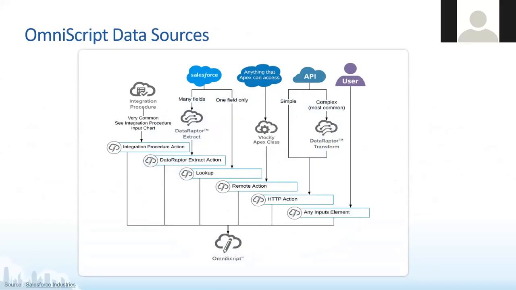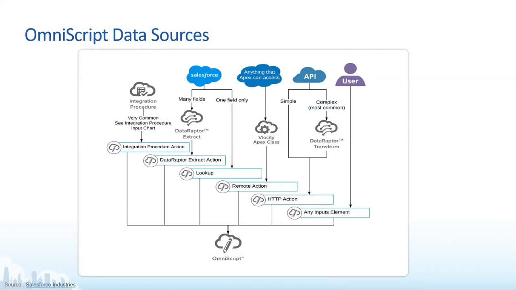So, team, we heard about what OmniScript is, what functionalities they bring along with them, where they can be used, how they are different from Lightning flows, right? So let's now talk about the OmniScript data sources. Okay, so going from right to left. The first data source you see is user inputs. If you remember, I did show a kind of a dummy OmniScript in the first session, where we had first name, last name, birth date, and different input elements on the form. So these input elements also act as a data source to an OmniScript.